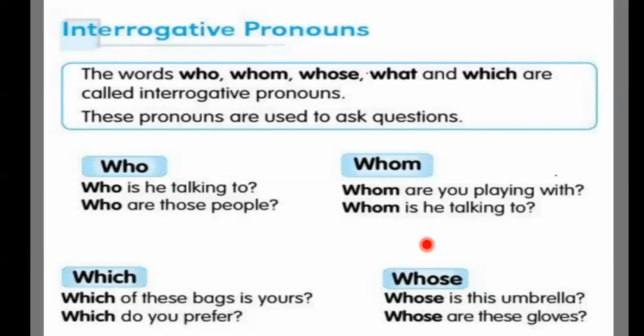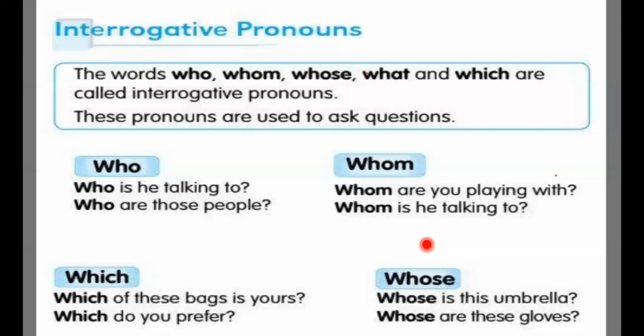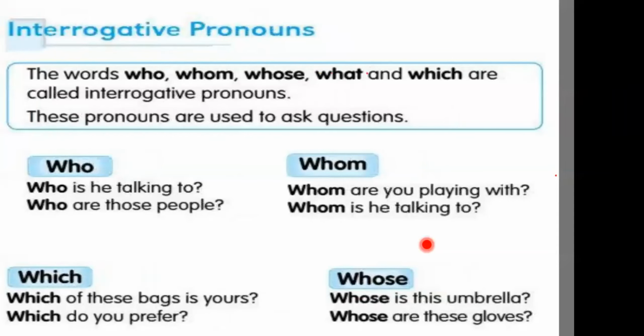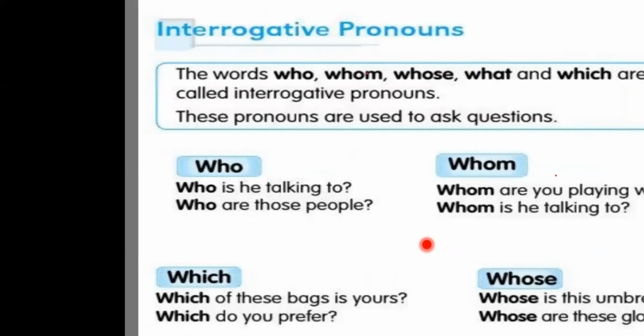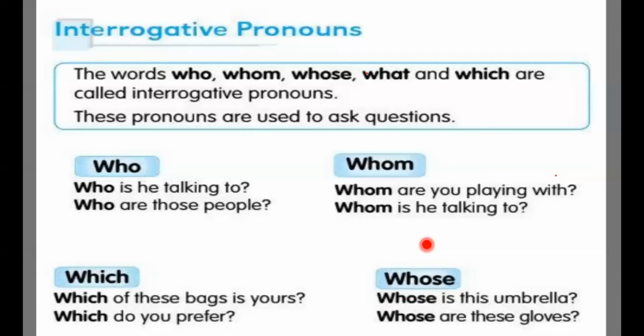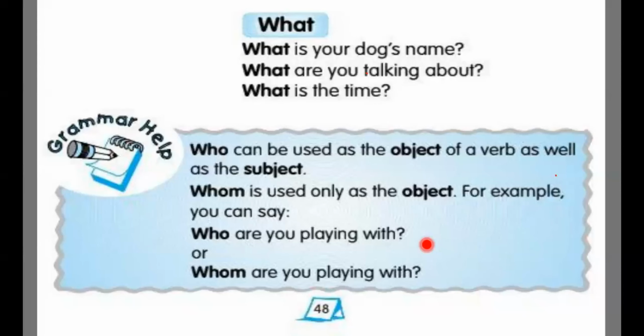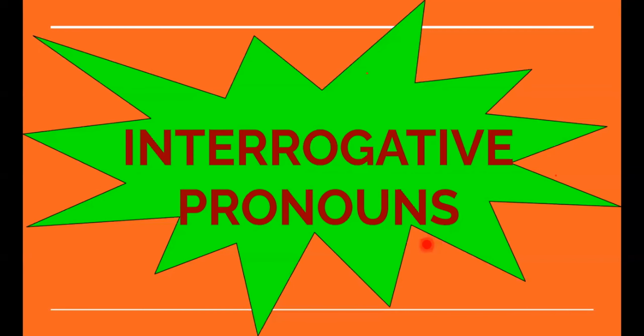What you need to do is, okay, let's see. Okay, by next class I'll give you that homework. Okay, so you have to frame sentences with who, whom, which, whose, what. Okay, different sentences, not these repeated sentences. You have to form new sentences. Okay, you can take the help from internet also. You can make by yourself also. Like for what you can say, what is your name, also you can say anything. Okay, are you getting my point? Yes, ma'am. You understand? Yes. So that will be a homework.